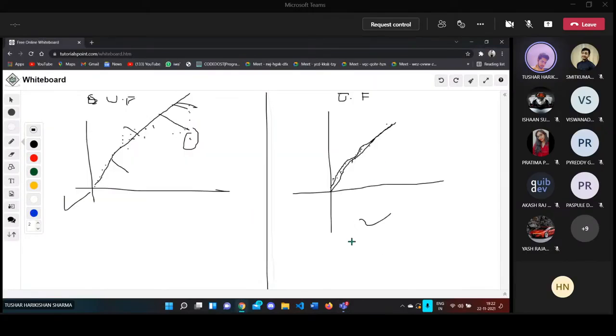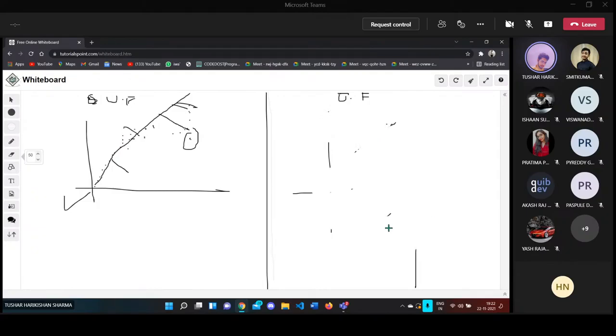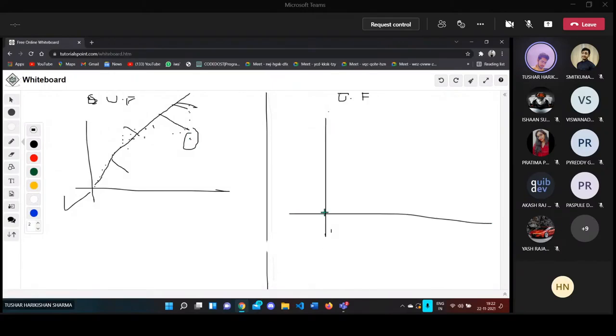This is your best fit line. It is covering all the points. Let me draw another graph over here. This is a straight line. All these points are on the line.